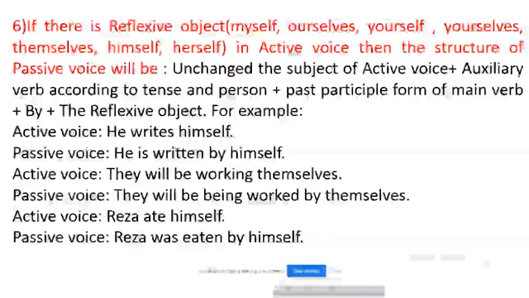For example, he writes himself, he is written by himself. I do myself, I am done by myself. They will be working themselves, they will be being worked by themselves. Reza ate himself, Reza was eaten by himself. I think you have understood. Okay, I am going to the next slide.